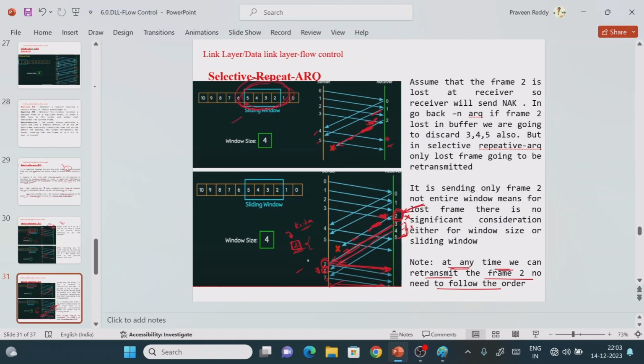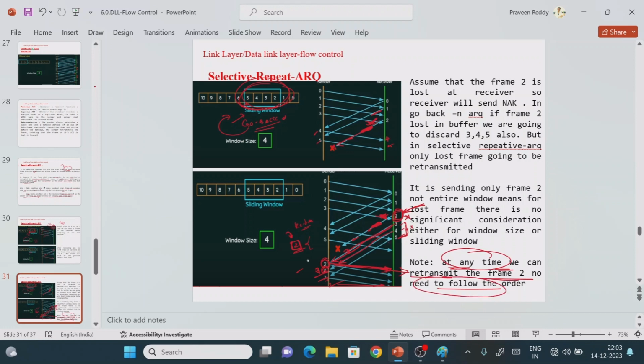If it depended upon window size, it would be something called the Go-Back-N mechanism. Here the window size mechanism is not required. So we can retransmit frame number 2 here, or after 6, or after 7 also, it is correct. Your understanding should not be that only the last frame is retransmitted. At any time we can retransmit frame 2, no need to follow the order.